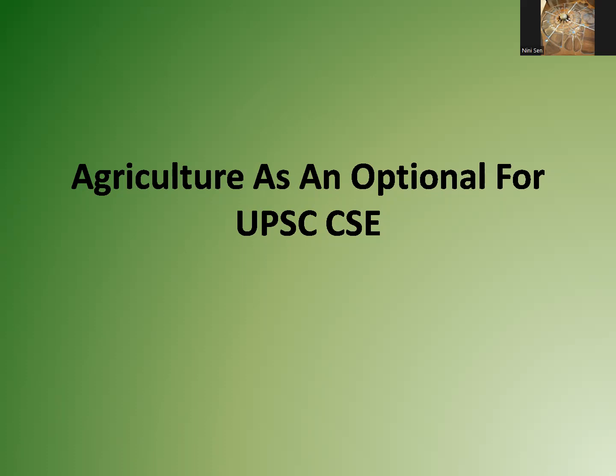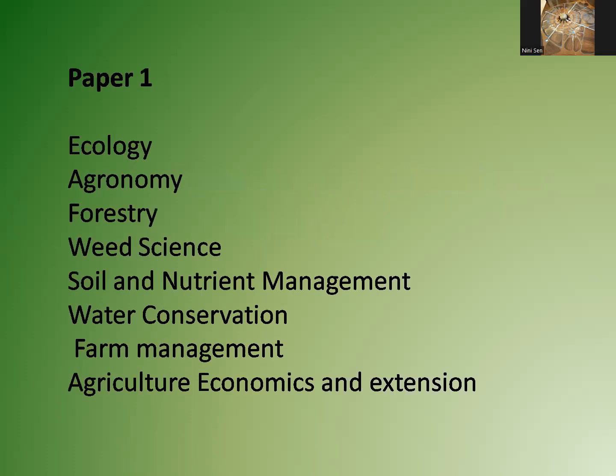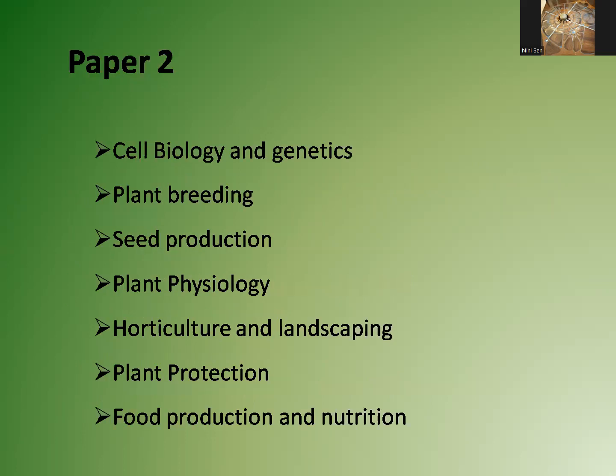So let us first see what topics we have to study for the agriculture optional paper. In paper 1, we have to study ecology, agronomy, forestry, weed science, soil nutrient and management, water conservation, farm management, agriculture economics, and agriculture extension. In the second paper, we have to study cell biology and genetics, plant breeding, seed production, plant physiology, horticulture and landscaping, plant protection, and food production and nutrition.